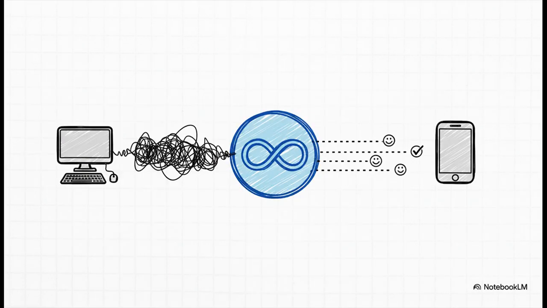Well, the secret is something called a web API. Think of it as a universal translator that allows completely different pieces of software, written by different people, maybe in totally different programming languages, to perfectly understand each other's requests and data. It's kind of the secret sauce.